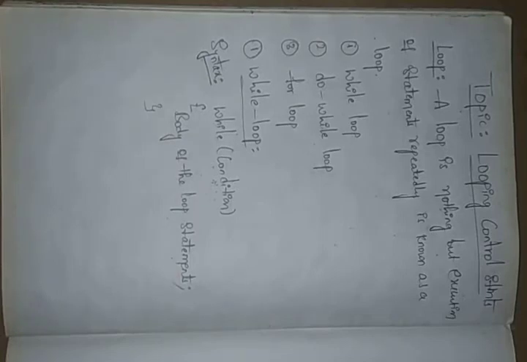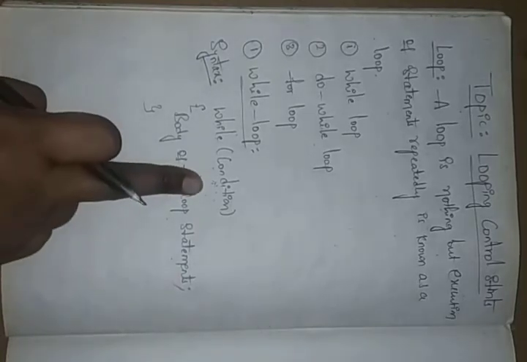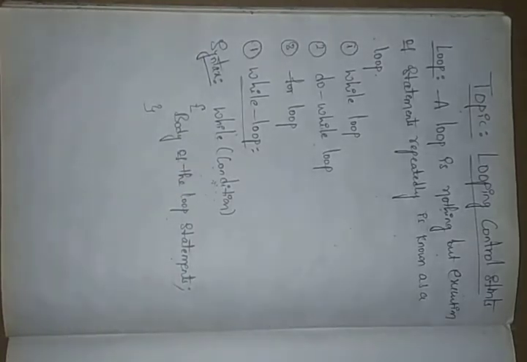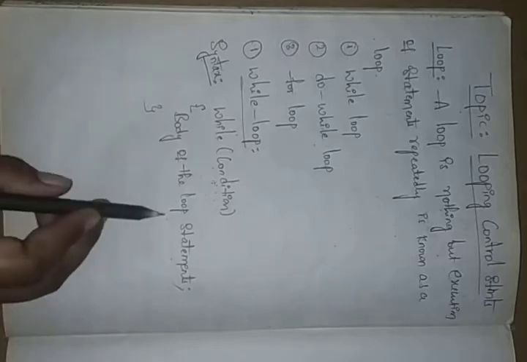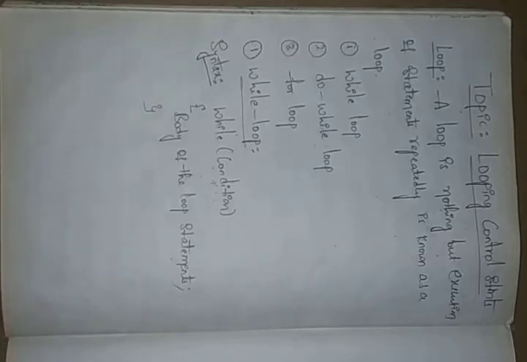Whatever condition you are giving, based on that condition our loop statements are executed. If the condition is true, only then do we move on with our loop statements. If the condition is not true, means it is false, the program automatically terminates.